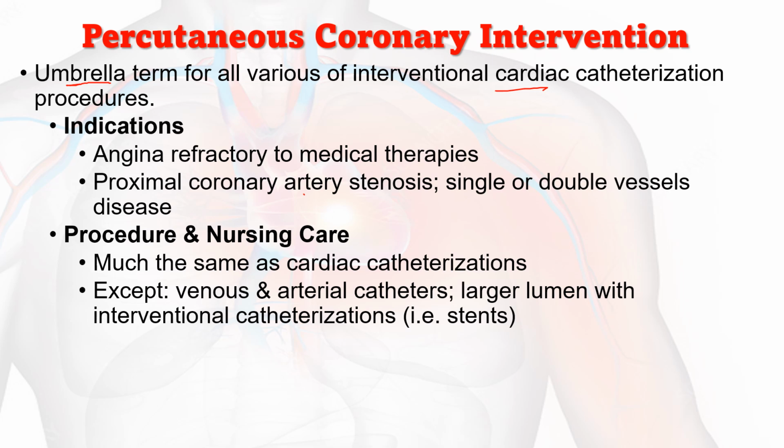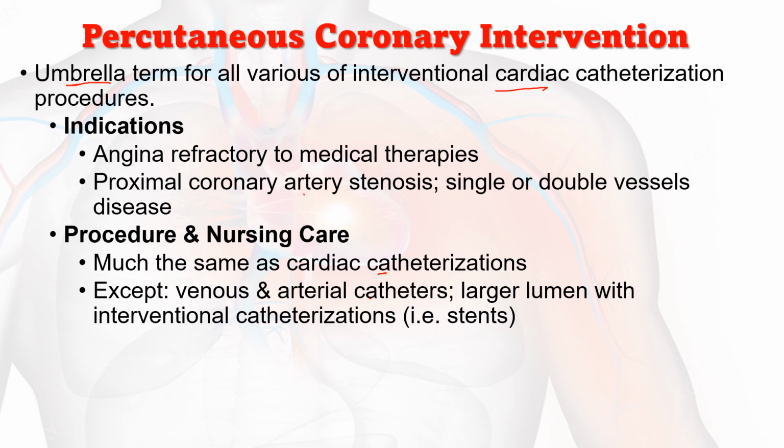Then the procedure and nursing care are much the same as cardiac catheterization, except for the venous and arterial catheters. For a right cardiac catheterization we use a venous approach, and for a left cardiac catheterization we use an arterial approach. But here, in percutaneous coronary intervention, right or left side, we prefer to access.